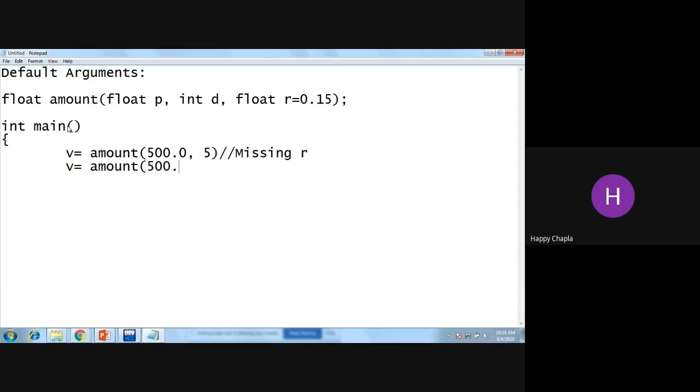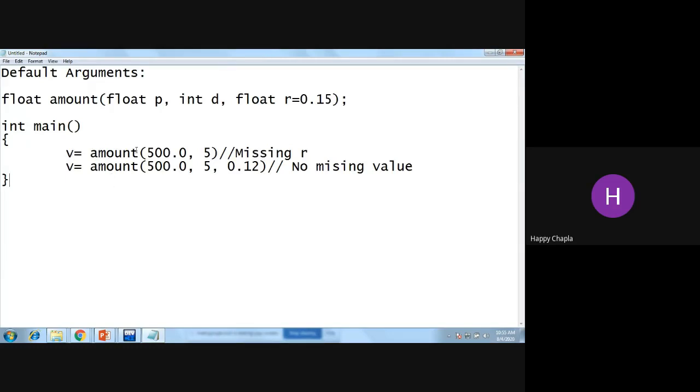Over here 500.0 comma 5, and I want to pass that R value 0.12. So no missing value. Now what will be the output and how will your default argument work?